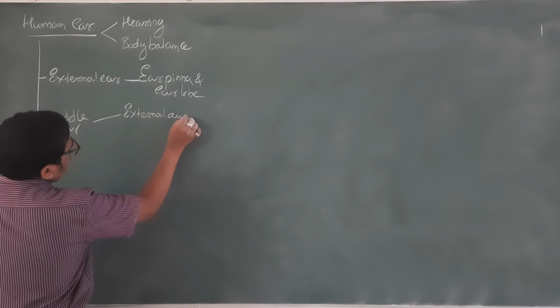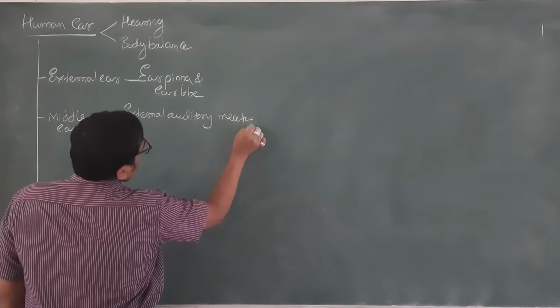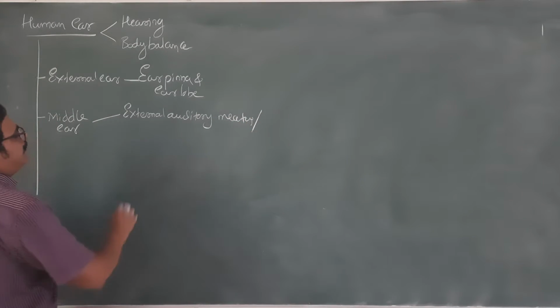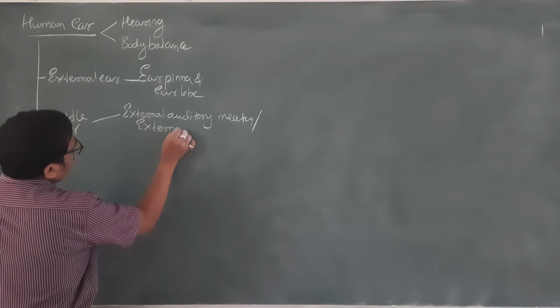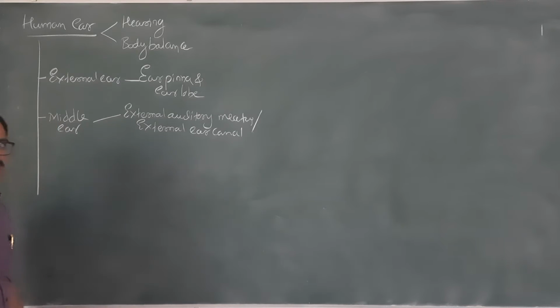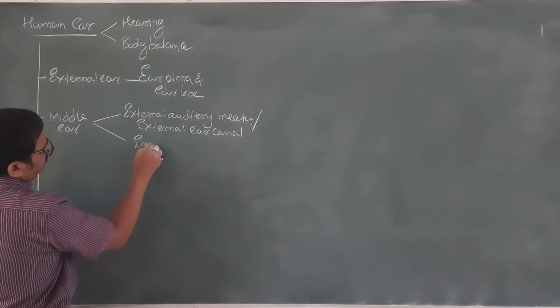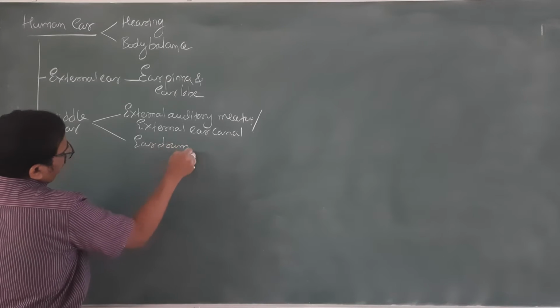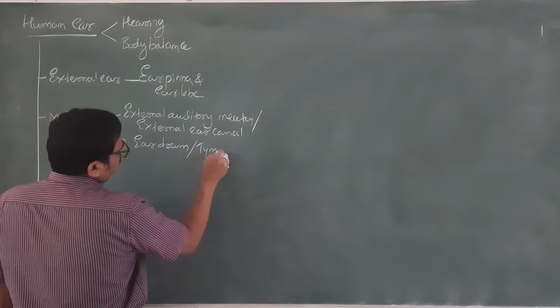external auditory meatus. It is also called the external ear canal. Then there is one more part called the eardrum. The eardrum is also known as the tympanic membrane or tympanum.